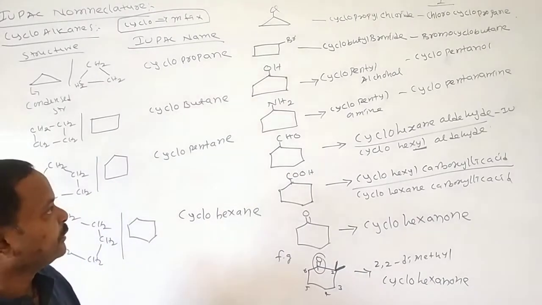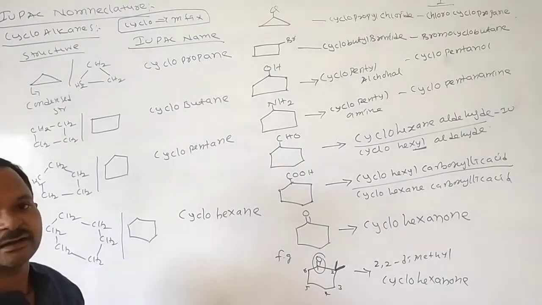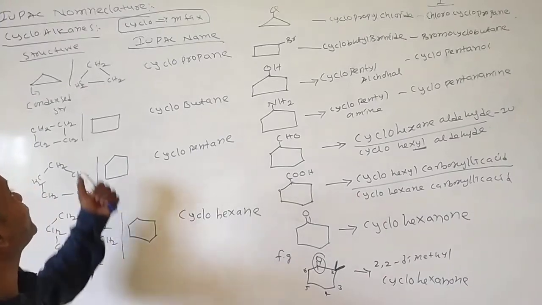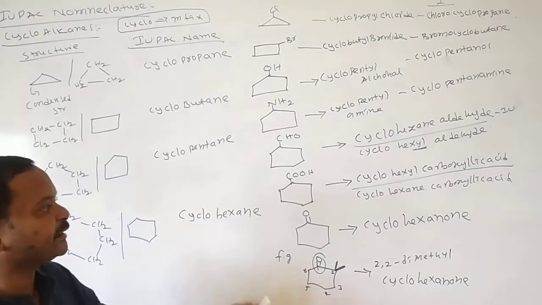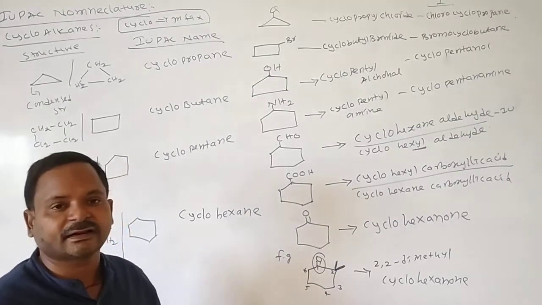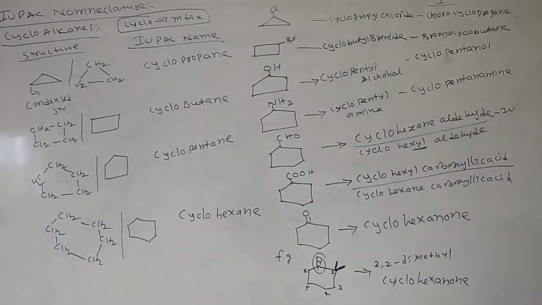This is about the IUPAC nomenclature of different cycloalkanes. For cycloalkenes, you mention ene only; instead of ane, you mention ene. We'll see in continuation some examples of cycloalkenes and cycloalkynes.